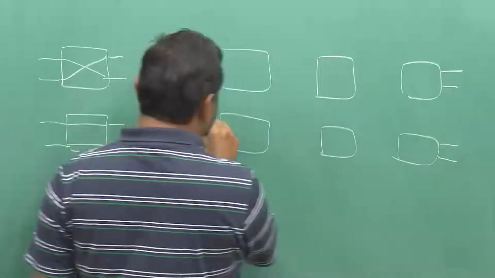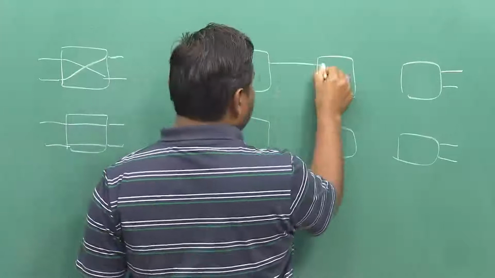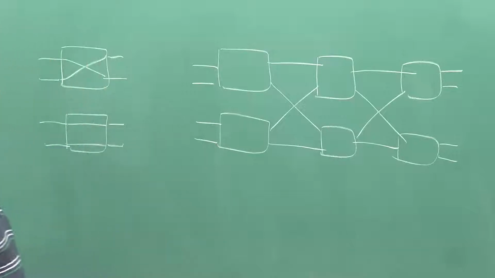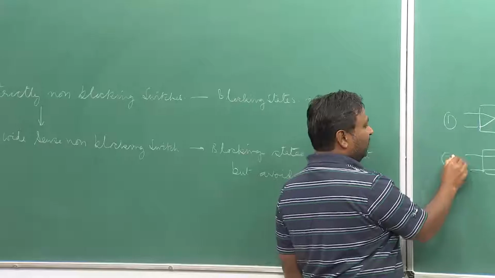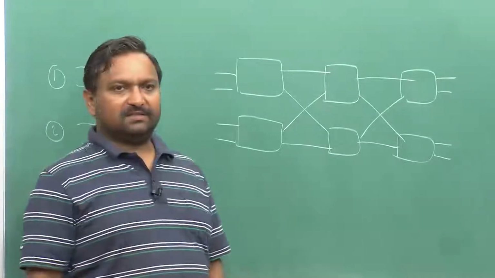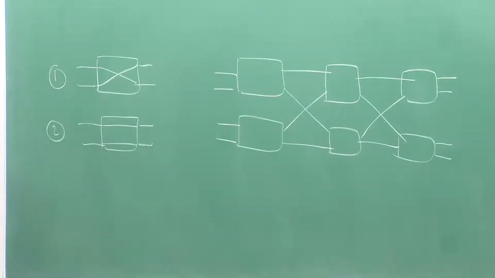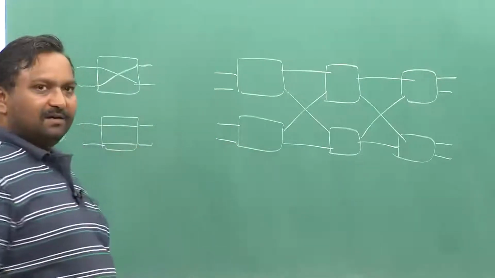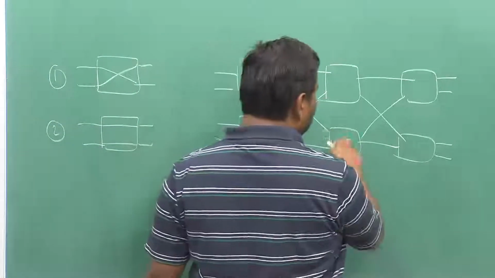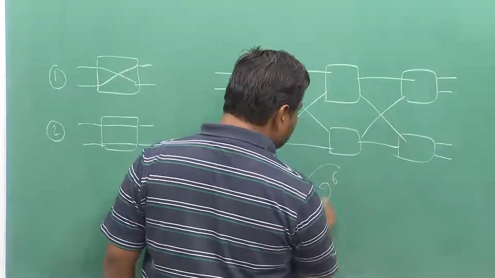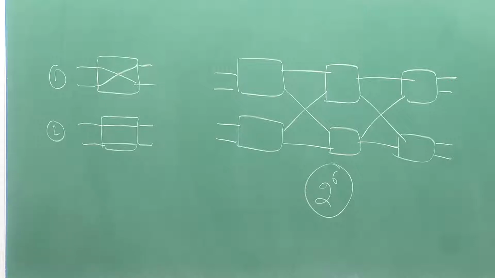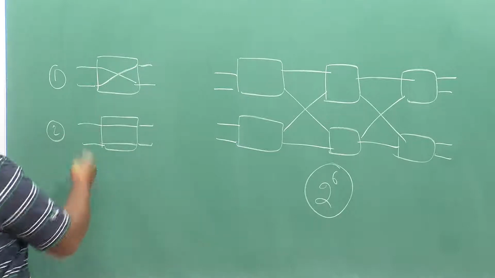can you guess how many possible states this switch can be in? This is a Baseline network of 4 by 4. A 2 by 2 has two possible states, 1 and 2. How many possible states are there in this case? Each one of these 2 by 2 switches can be either in cross or in bar, and there are a total of 1, 2, 3, 4, 5, 6 switches. So, there are 2 raised to the power 6 possible configurations, which implies 64 possible combinations which can exist. In the earlier case, there are only 2 combinations.